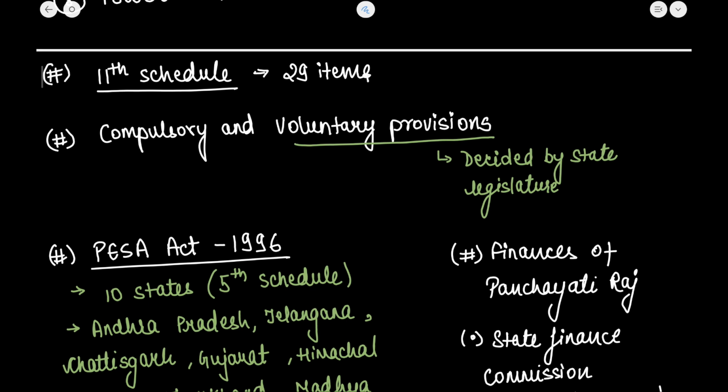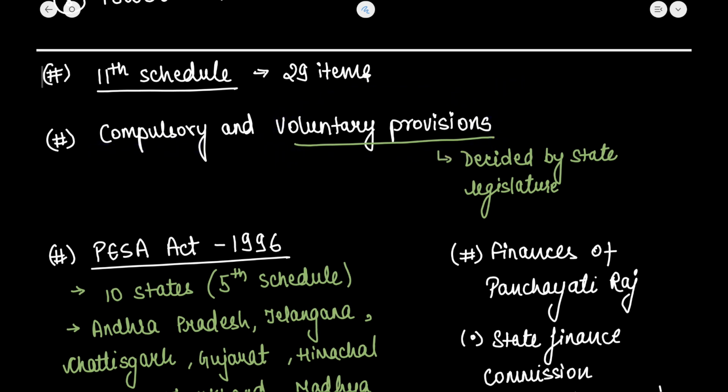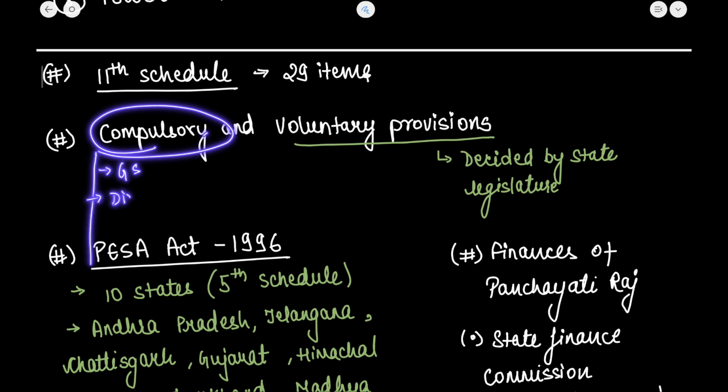Now there is a mention of compulsory as well as voluntary provisions. All of the provisions that I have mentioned in the features are compulsory, such as the Gram Sabha. Secondly, there is direct election to the members.